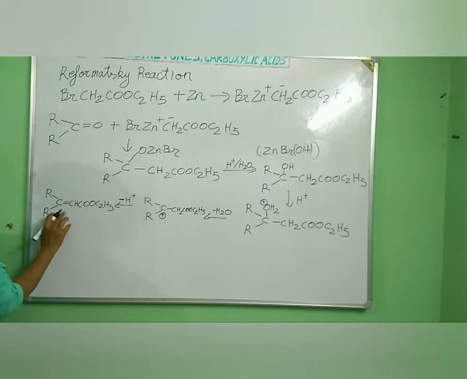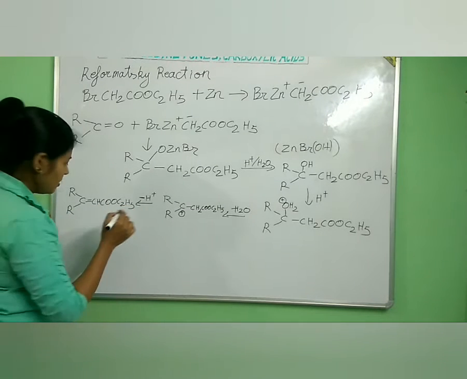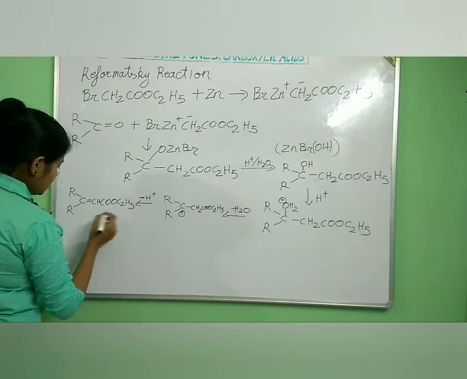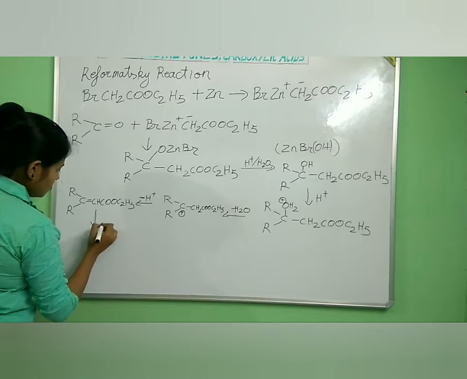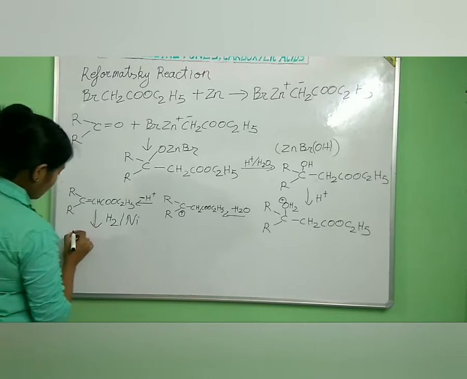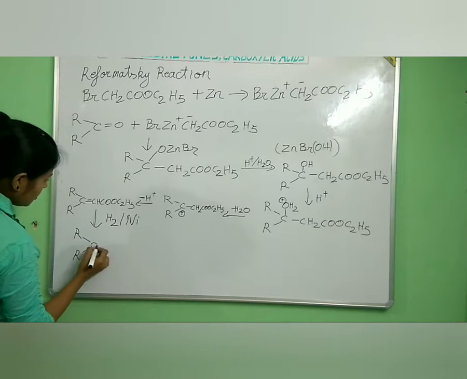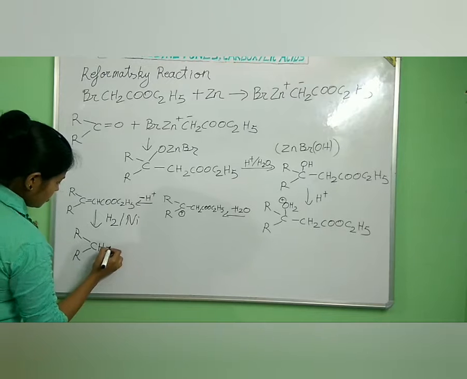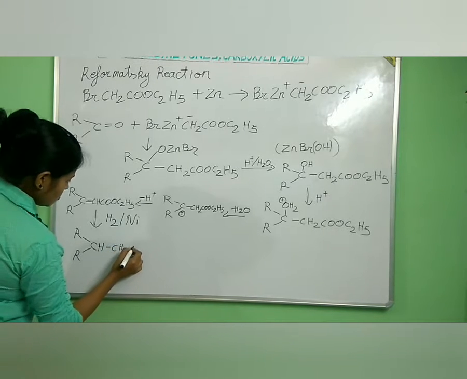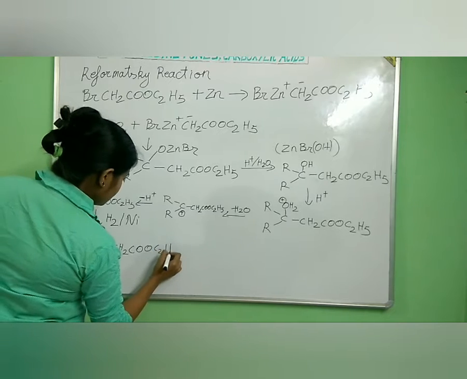So we are getting an unsaturated ester, and when this unsaturated ester is reduced with hydrogen in the presence of nickel, what do we get? We get R, C, R, CH, CH2, COOC2H5.